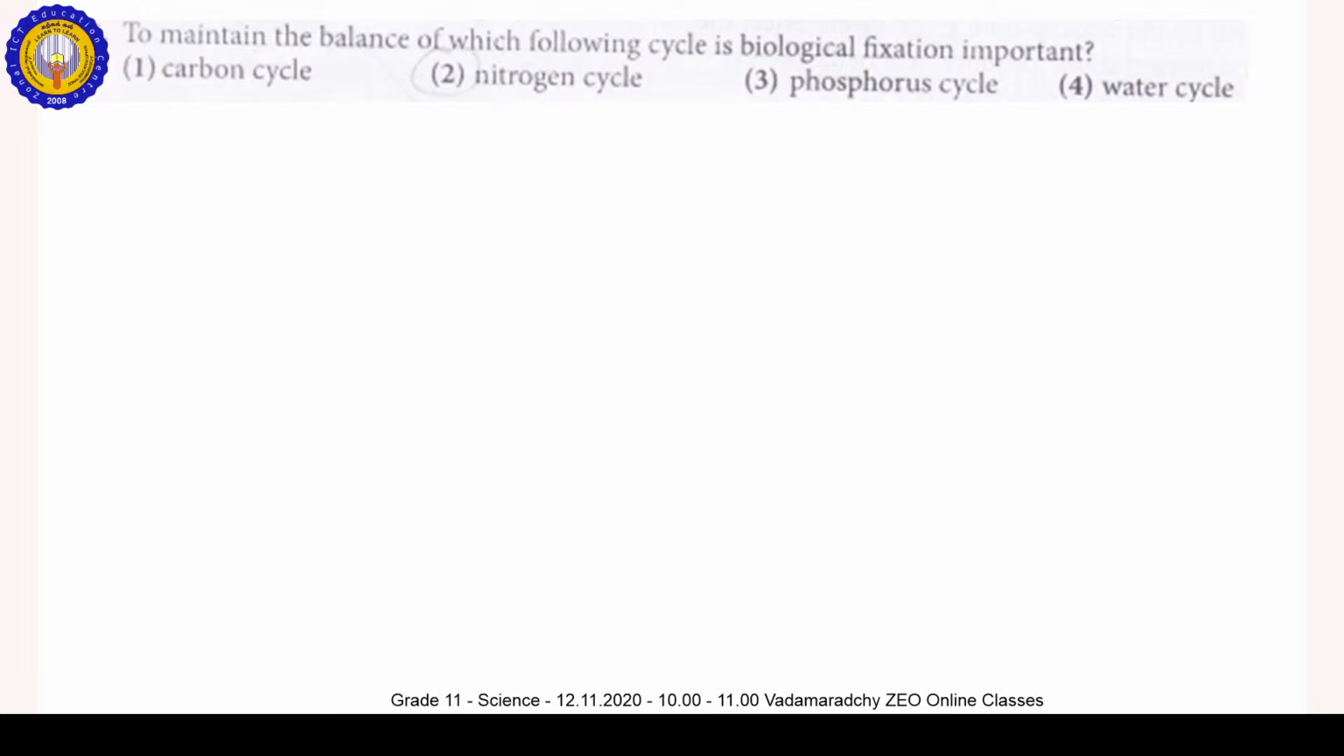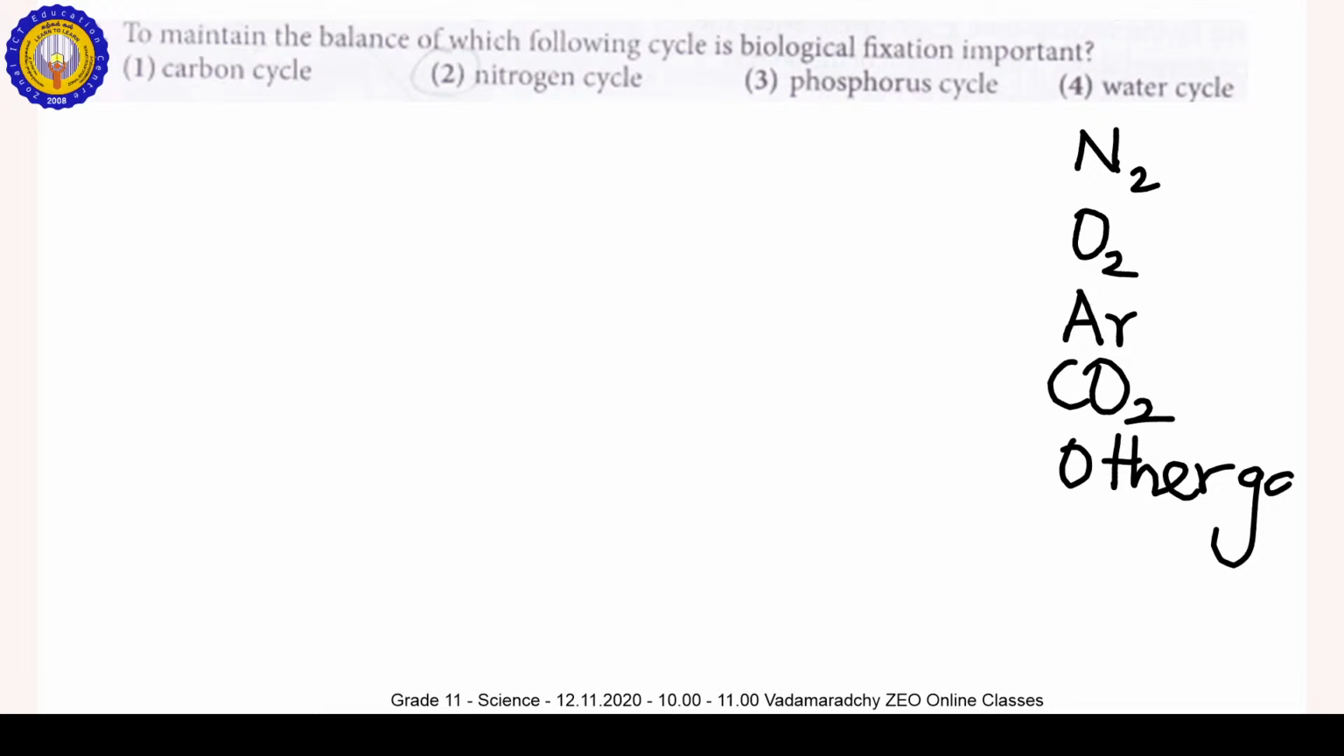Okay, in the atmosphere, atmospheric air is there. In the air: nitrogen gas, oxygen gas, argon, which is one of the noble gases, a monoatomic gas, carbon dioxide gas, other gases, and water vapor. These are found in the atmosphere.